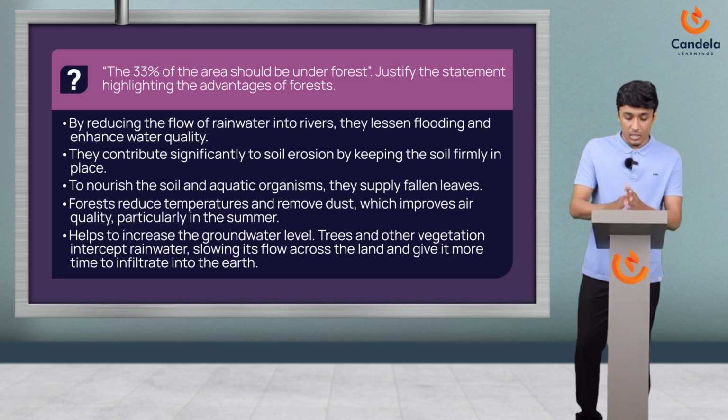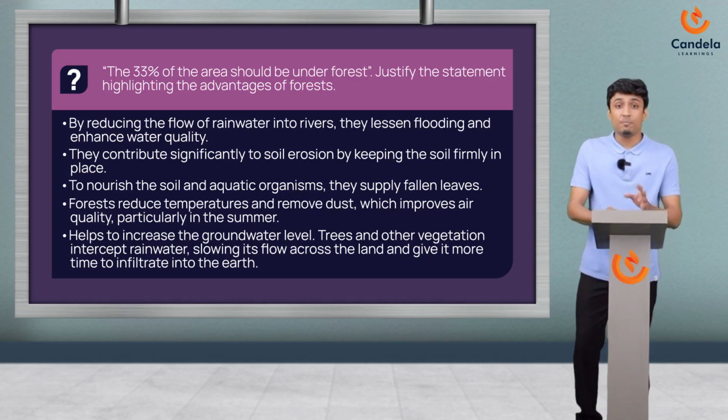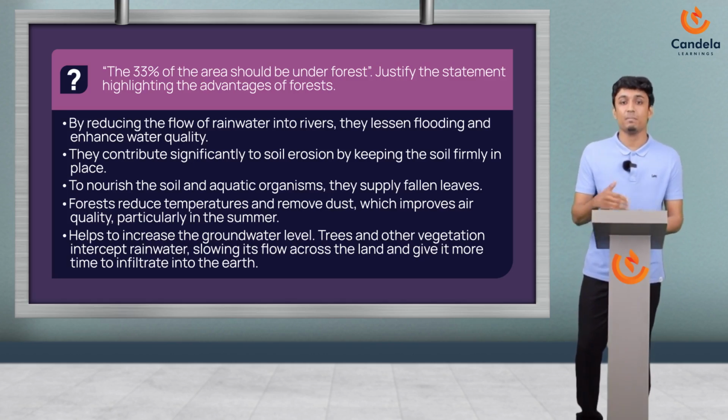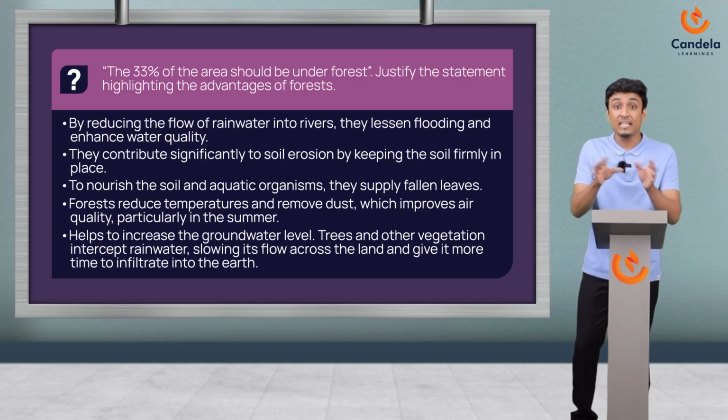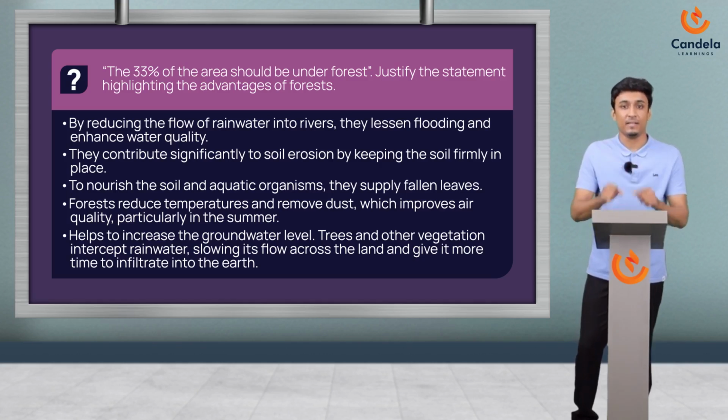Okay, so the next point, to nourish the soil and aquatic organisms, they supply fallen leaves. See, when leaves fall to the ground, they decompose and release essential nutrients such as nitrogen, phosphorus, potassium, like that, into the soil. Then these nutrients are taken up by the plants or other organisms. From this you can understand, right, that it is a cyclic activity, like it's getting repeated, right?